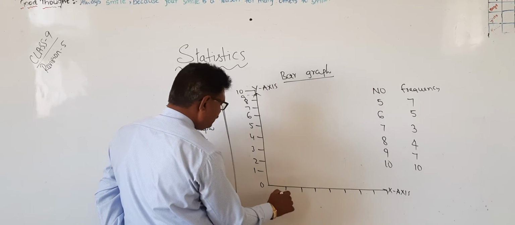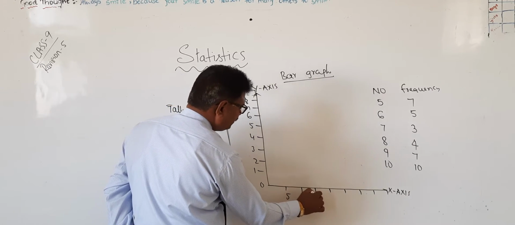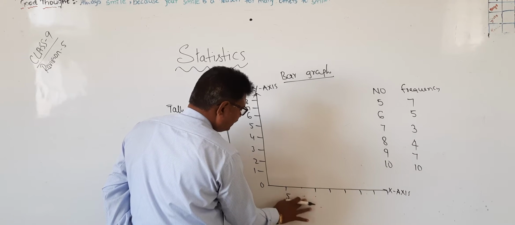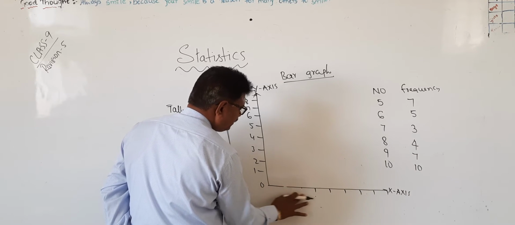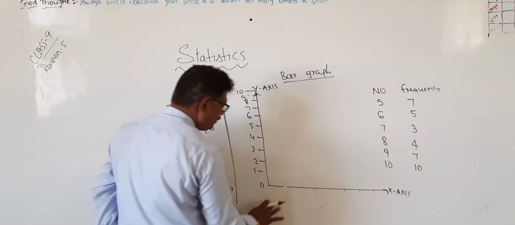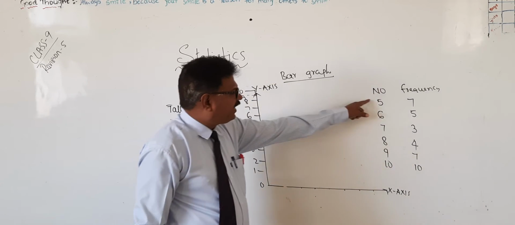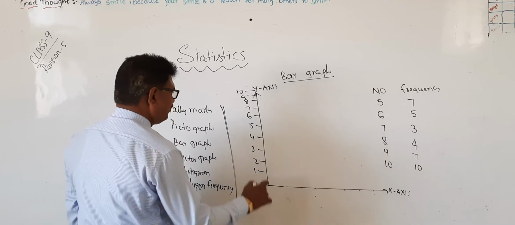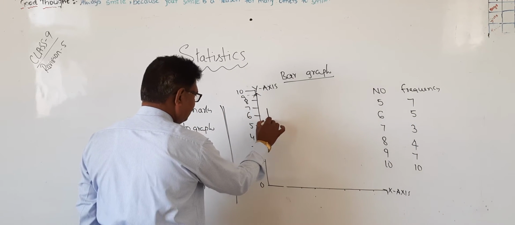Here you can write 5, 6. Now 5: how many times is there? 7 times. Here 7.